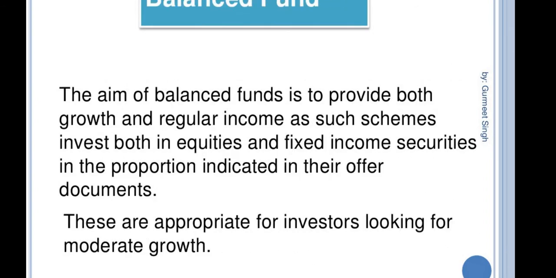Next one is balanced fund. The aim of a balanced fund is to provide both growth and regular income. Such schemes invest both in equities and fixed income securities in the proportion indicated in their offer documents. These are appropriate for investors seeking moderate growth, which means high profit will be less.